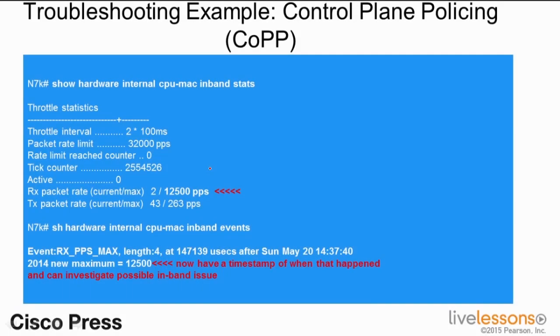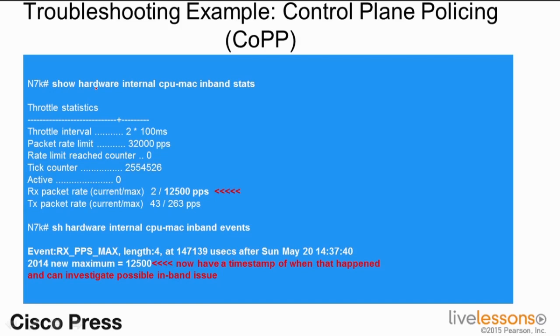If I take a step back, we have something called control plane policing. Control plane policing has been around for a while, but the Nexus 7000 and other Nexus platforms have implemented policy as it relates to best practices on how to implement policy from a control plane perspective, because everything runs on the supervisor module.